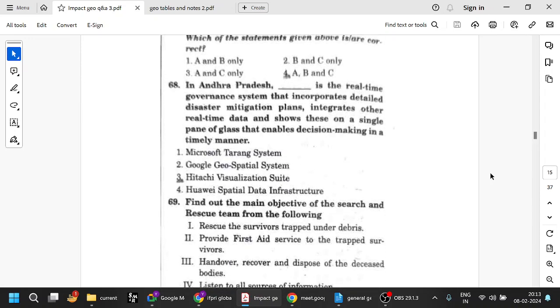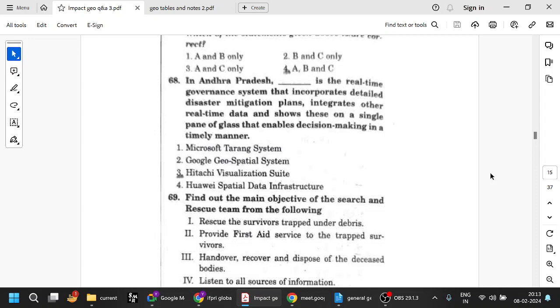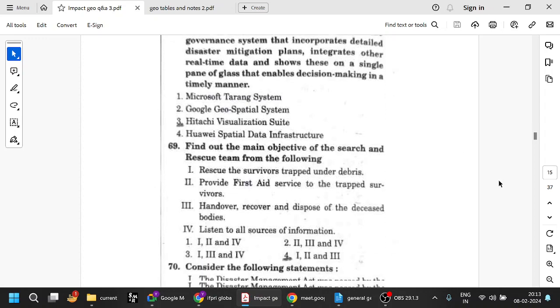In Andhra Pradesh, the real-time governance system incorporates detailed disaster mitigation plans, integrates other real-time data, and shows this on a single pane of glass. That is the Hitachi visualization suite. So keep that in mind. Hitachi, all these are standard IT companies. So Hitachi is what we have in Andhra Pradesh. Just keep in mind, you never know, they may ask.